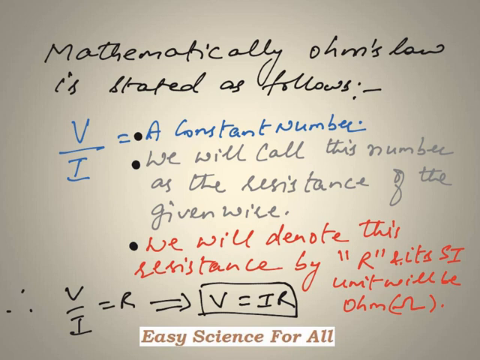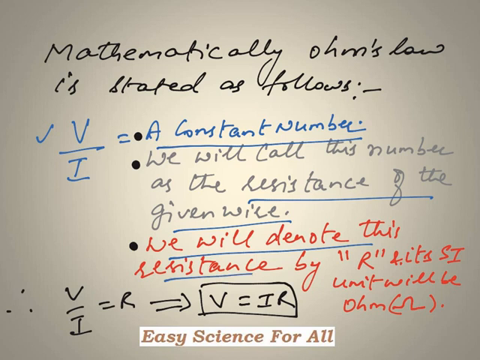Mathematically, Ohm's law can be stated in the following manner. You saw that we were finding the ratio of V and I, and we saw that for a particular wire it is always a constant number. As I told you earlier, we are going to call this number the resistance of the given wire. So if it is a copper wire, we will call it the resistance of the copper wire. If it is a silver wire, we are going to call it the resistance of the silver wire, and we will denote this resistance by capital R, and its SI unit will be ohm, as I told you earlier.